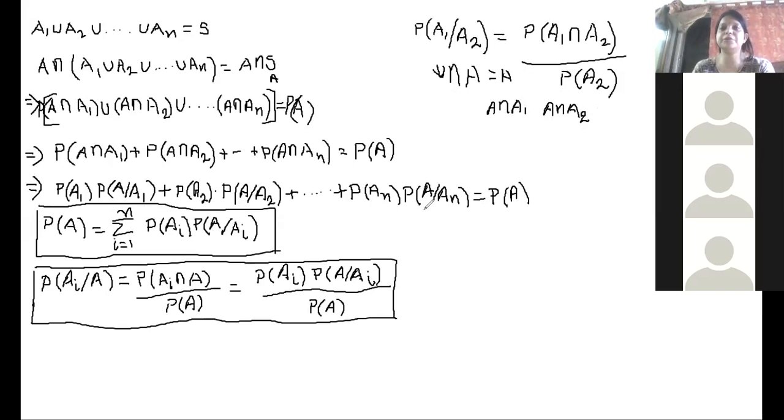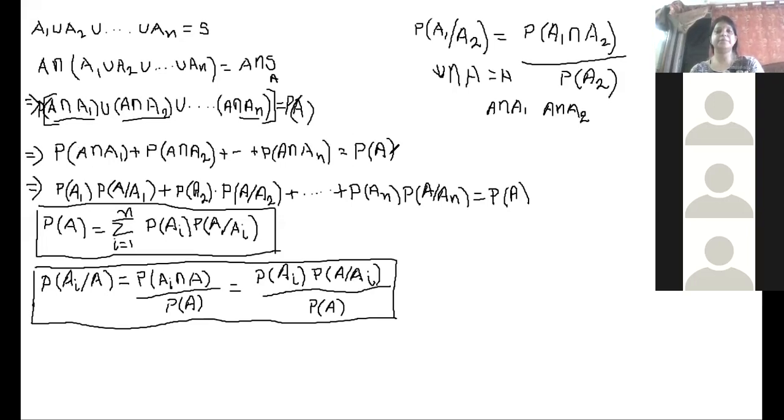We learned in our previous part that for mutually exclusive events, probability of their union becomes the sum of their probabilities. So in the next step, we write probability of A intersection A1 plus probability of A intersection A2 plus probability of A intersection AN equals probability of A.